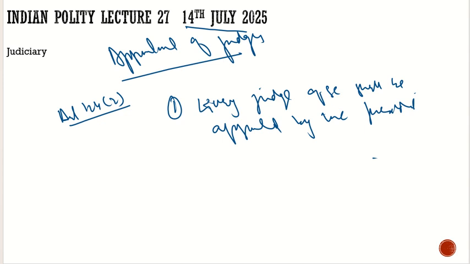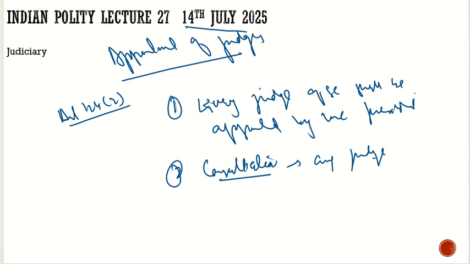Article 124 says every judge of the Supreme Court shall be appointed by the President after consultation with such of the judges of the Supreme Court and the High Courts in the states as the President may deem necessary for the purpose. The second important thing is consultation. If it is with respect to the Supreme Court, then it would be any judge from the Supreme Court or any judge from the High Court.